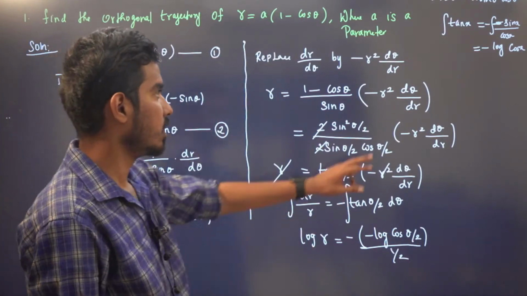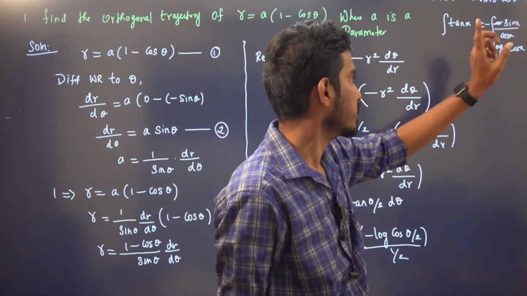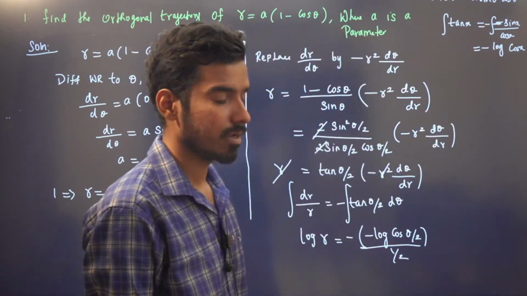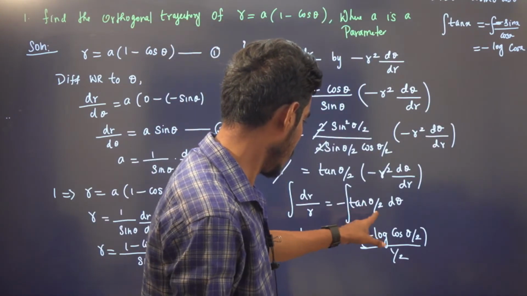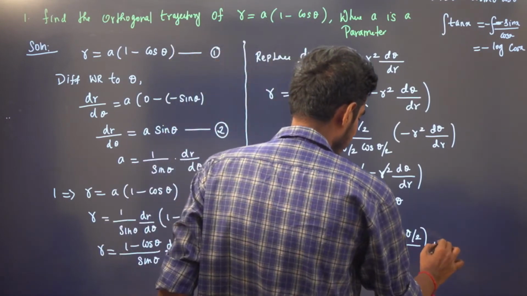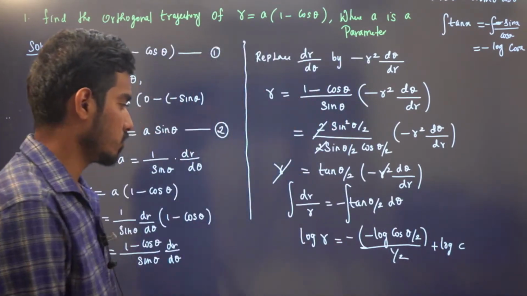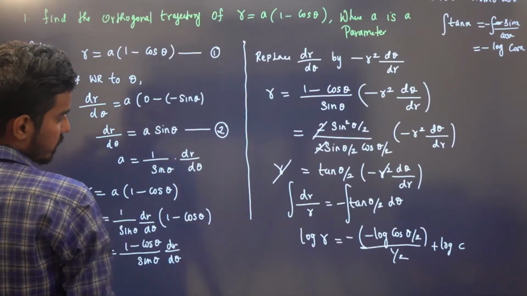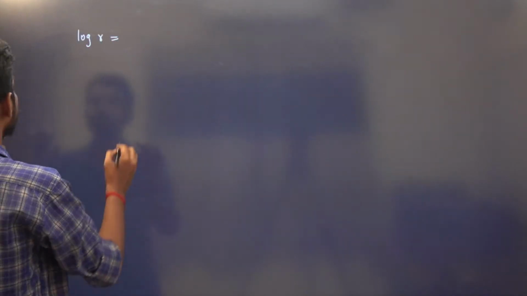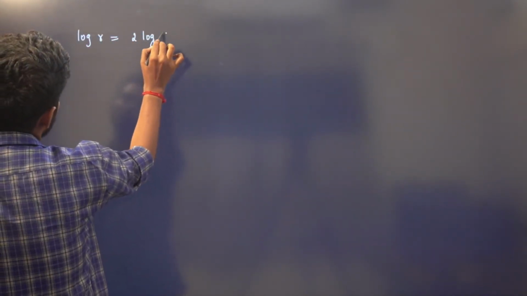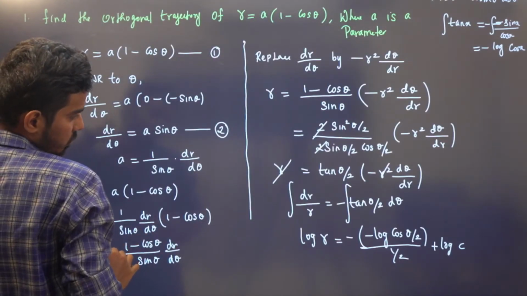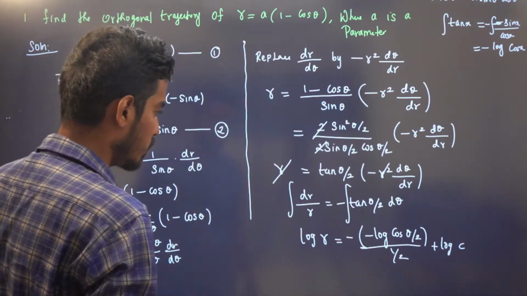So integration of tan x is, I can write minus minus sin x by cos x. So cos x derivative is minus sin x. So it is minus log cos x, right? So it is minus log cos theta by 2. Differentiate this theta by 2, you will have c. Let's add some integration constant log c. So we will have log r is equal to, minus minus will get cancelled, so 2 log cos theta by 2 plus log c.